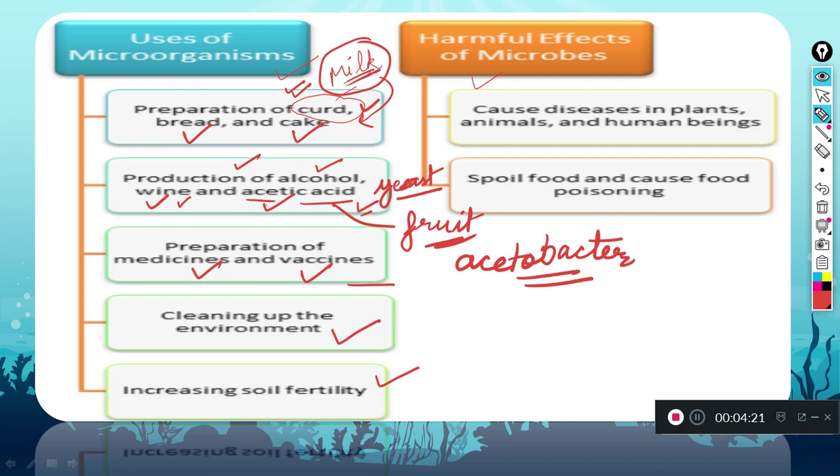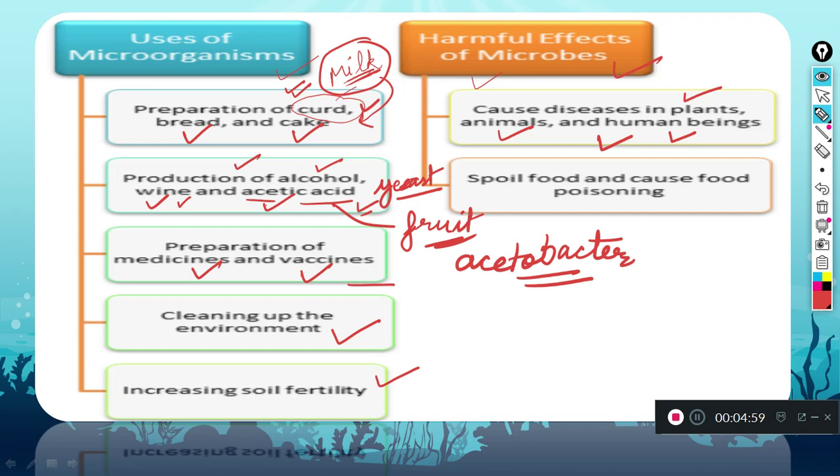Now about harmful effects of microbes. You can see that these are causing some kind of diseases in plants, animals, and human beings. Different microorganisms, like you have studied bacteria, fungi, algae, protozoa, and virus, are causing diseases in some plants and animals, and sometimes in human beings also. For example, nowadays corona is being spread because of a virus, and that virus name is COVID-19. So it is causing disease in human beings.